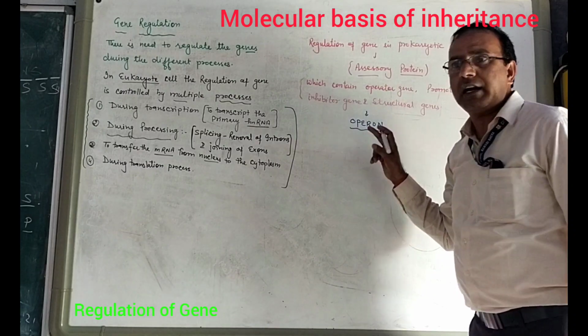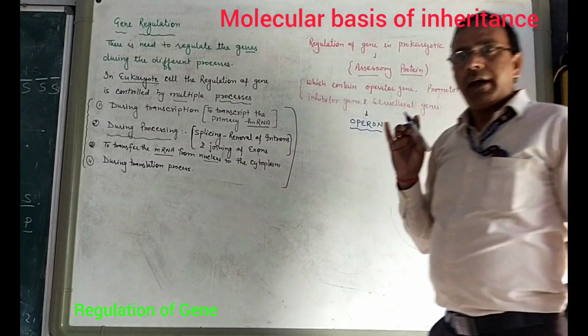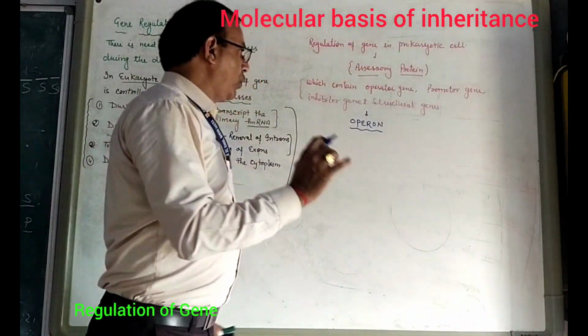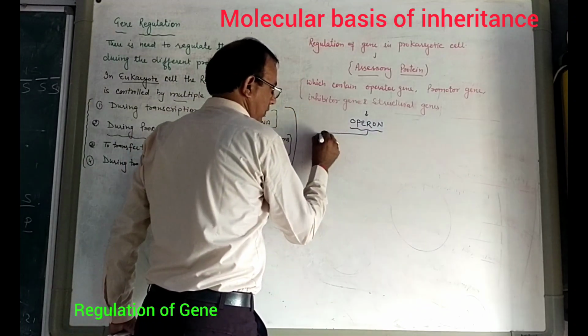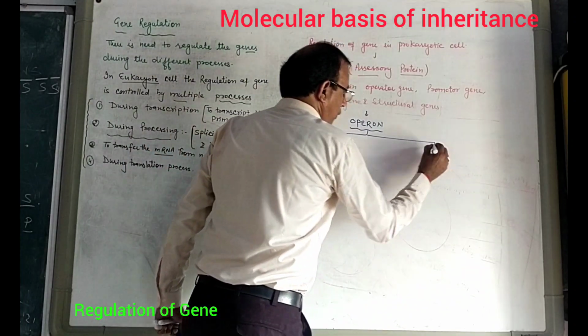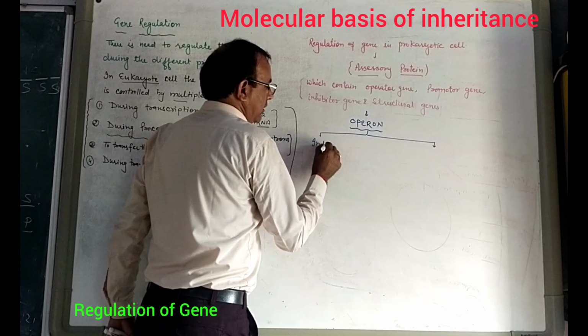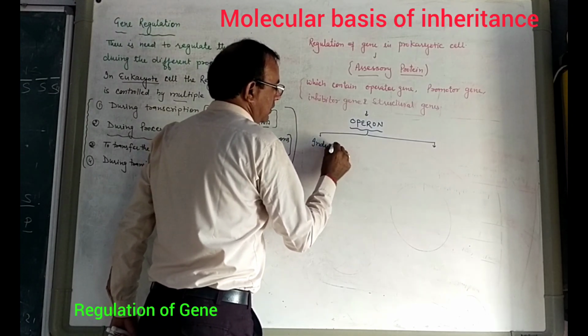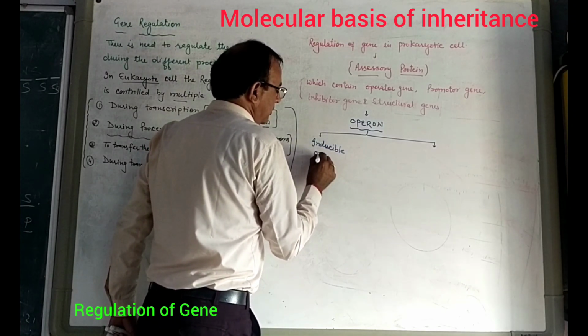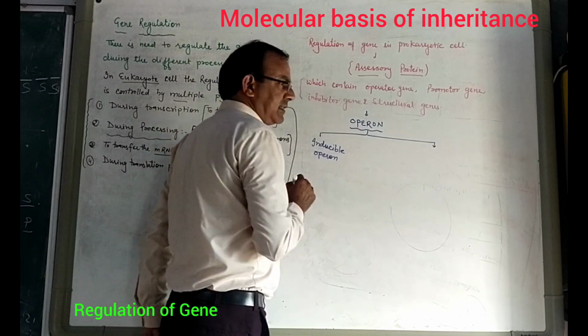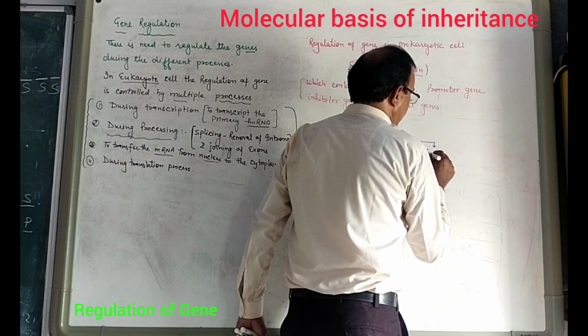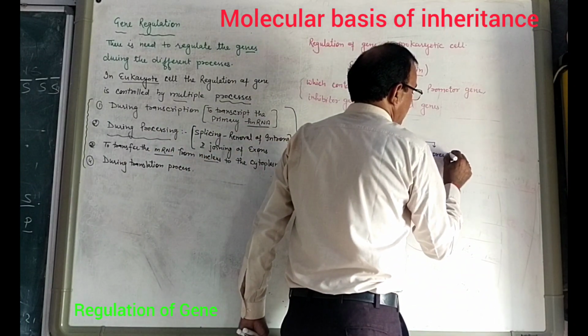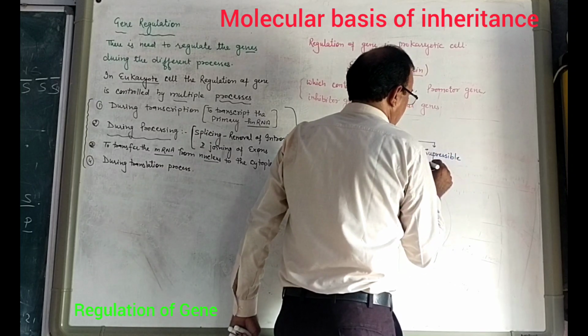That system is called operon. And operon is of two types. One is inducible operon, and the second one is suppressible operon.